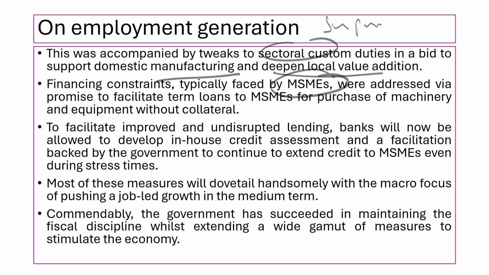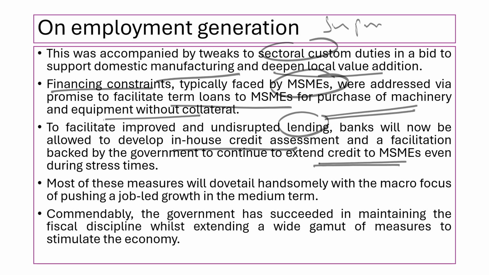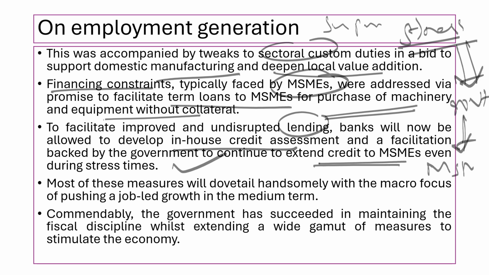MSMEs always face financial constraints. To address them, a promise has been delivered to facilitate term loans to these MSMEs for the purchase of machinery and equipment without any collateral. For improved and undisrupted lending, banks will now be allowed to develop in-house credit assessment and facilitation backed by the government, to continue extending credit to MSMEs even in stress times. During stress times, what happens? Banks will not be in a position to lend. So with government support now, banks can lend money to MSMEs. So MSMEs, as we discussed, will definitely thrive.